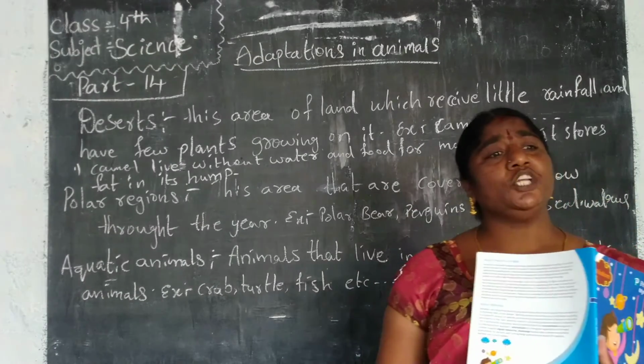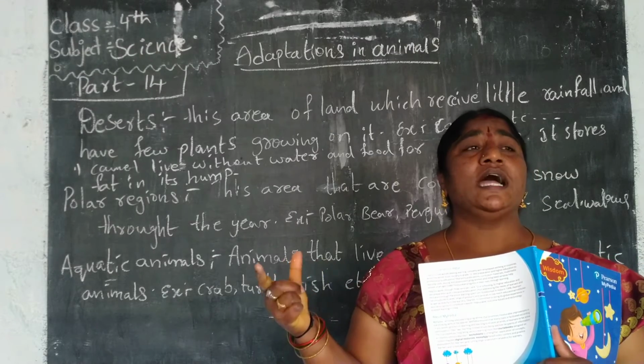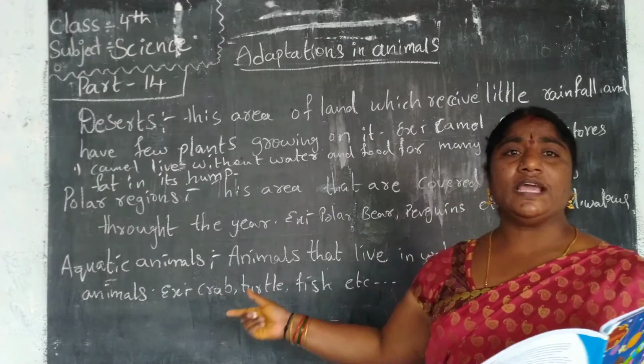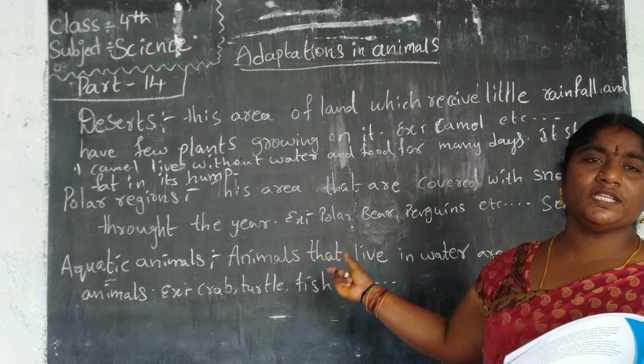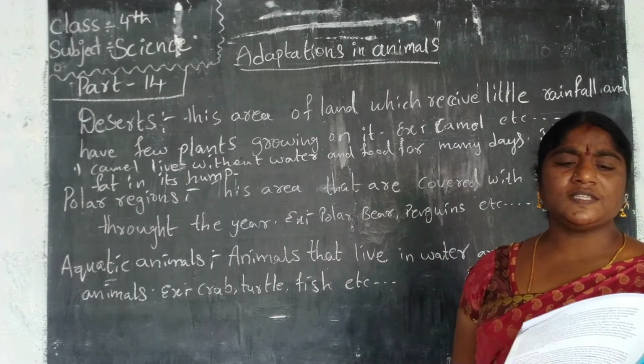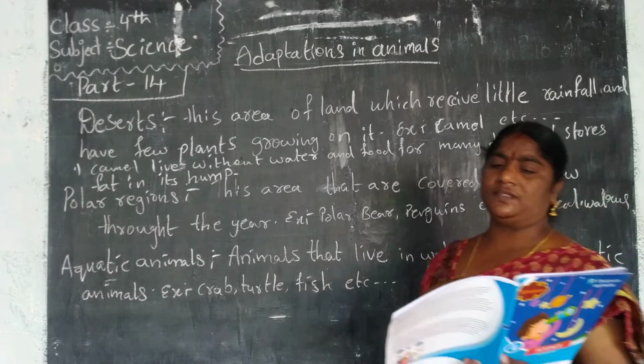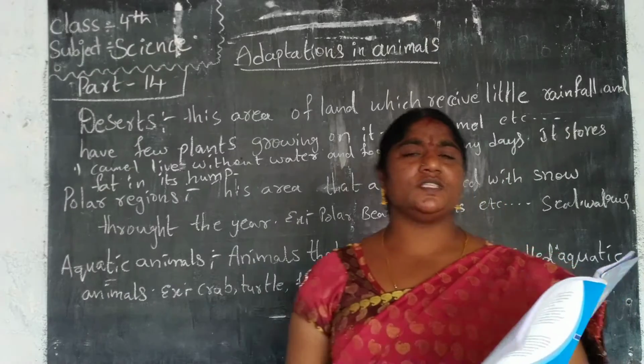They have the habit of staying there. They have to adjust to the climate. That is why they are called polar region animals. Following are the adaptive features of animals living in polar regions. What are the adaptations?